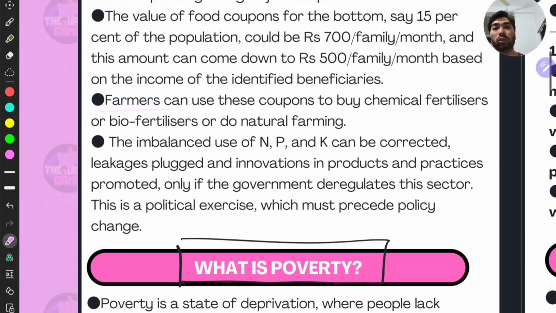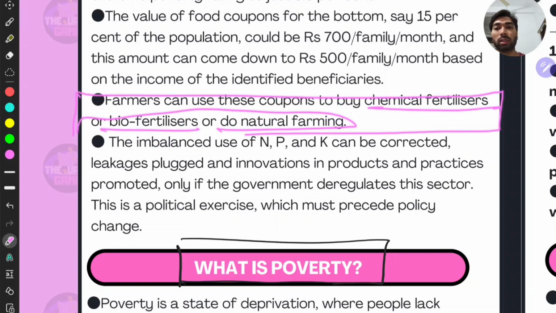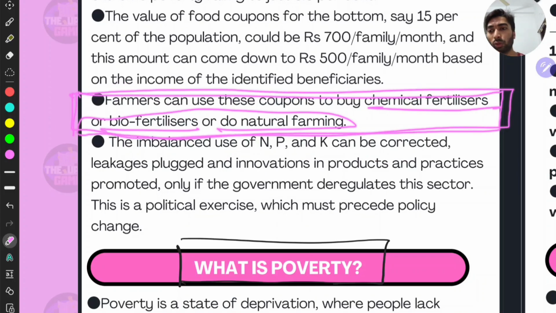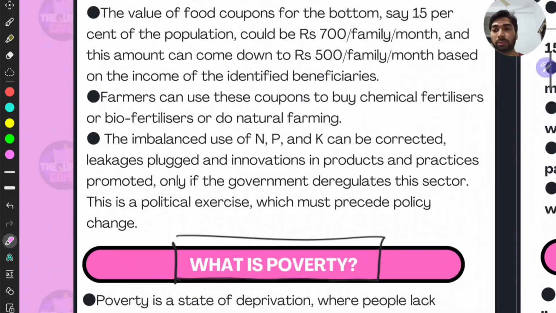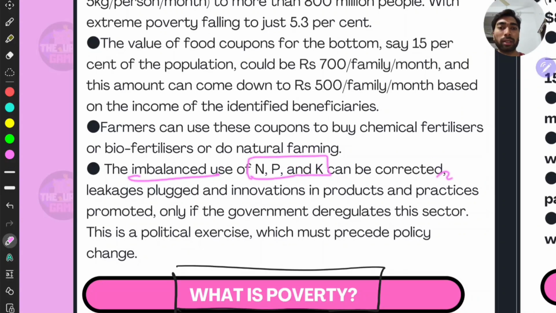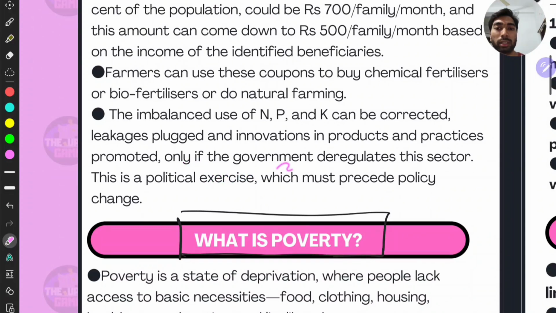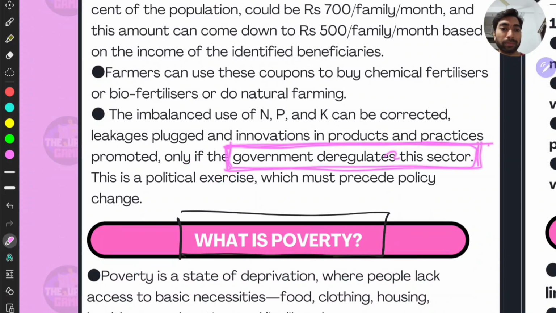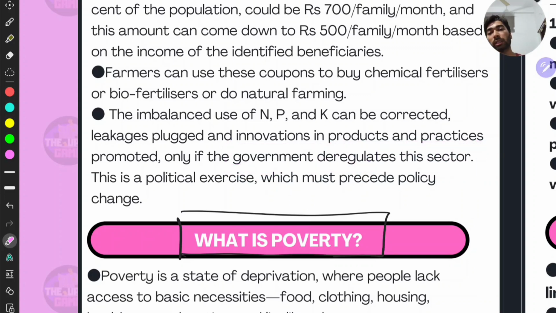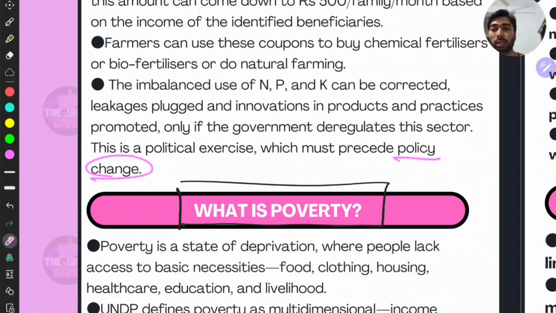Then farmers can use these coupons to buy chemical fertilizers or biofertilizers or do natural farming. This is a very good point which substantiates the usage of food subsidies, right? The imbalanced use of NPK can be corrected, leakages plugged, and innovations in products and practices promoted only if the government deregulates this sector. Deregulation is very important because when you deregulate, there will be market competition, and then the productivity of everything will of course increase due to competition, right? This is a political exercise, so policy change is needed, right?